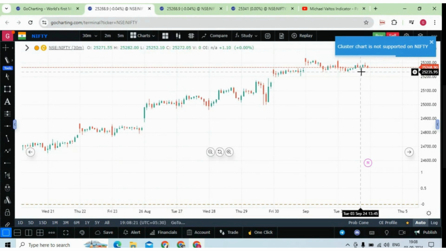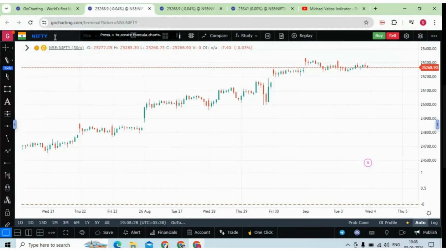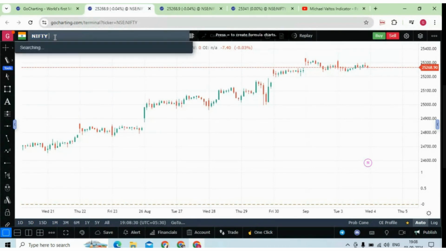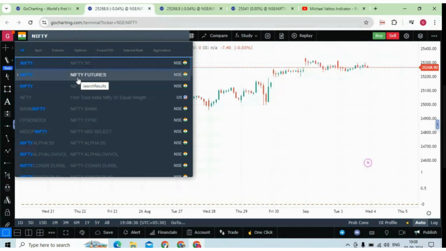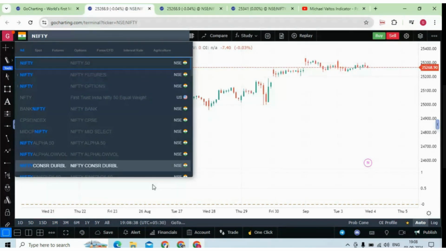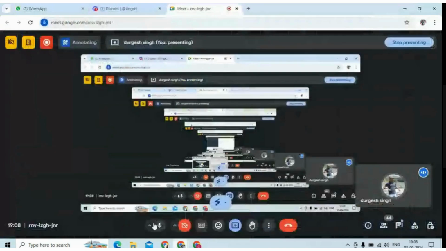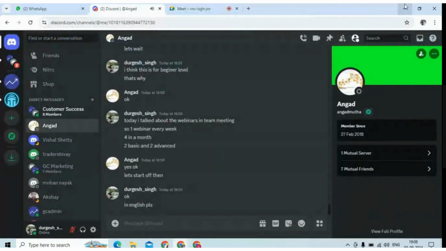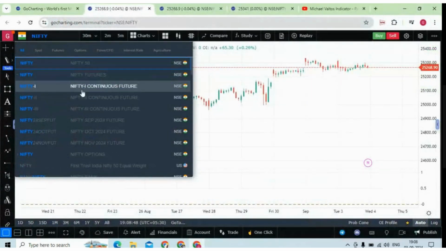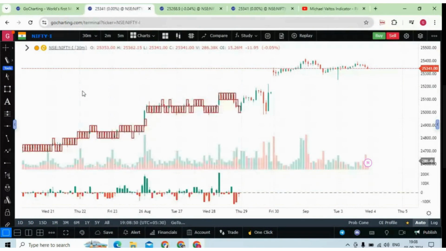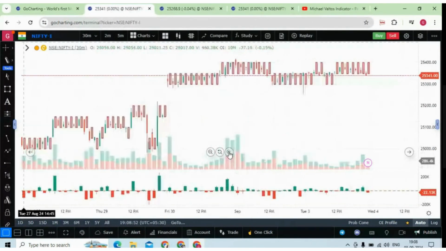Now it is saying cluster chart is not supported on Nifty. Because Nifty is not tradable, you have to choose Nifty futures or Nifty options. Order flow data is all volume data, so you have to choose that stock or option which has the volume. All right, now we'll select the Nifty futures, and now you will see you are getting this order flow data.